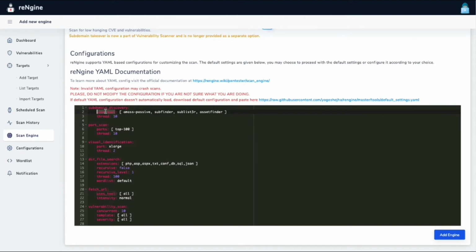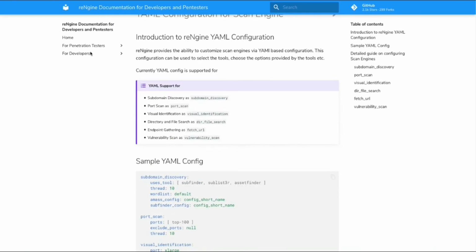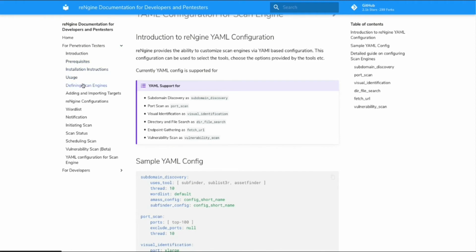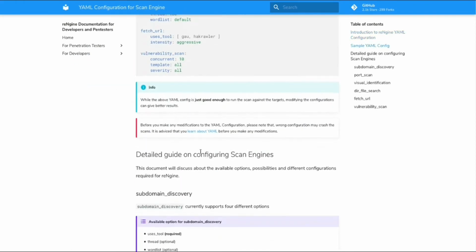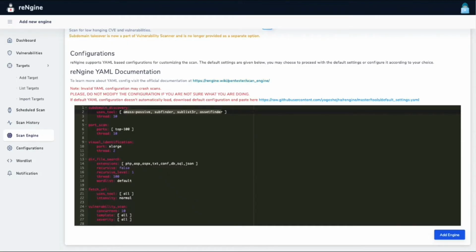The first object that you see is uses_tools. Here you define which tools you want to use. You can go to the official documentation for pen testers, to define the scan engines, to see the list of tools that are supported. The options supported are all, amass passive, amass active, subfinder, sublist3r, and assetfinder. For our case, we can use all. This will include all of the tools.